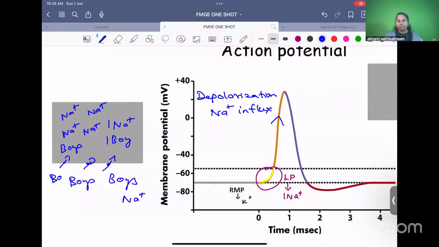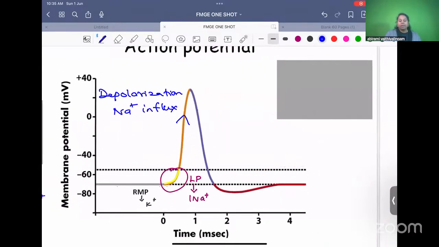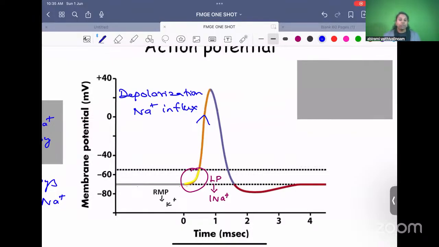Now the class is full because all the boys have come inside. There's no space inside. I'm going to send some students out. If I ask you to go out, who will go out easily, boys or girls? Boys will not go because beautiful girls are inside the class. So girls are going to move now. Girls are like potassium. Girls are going to move.